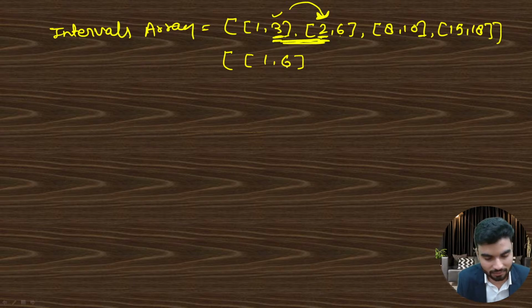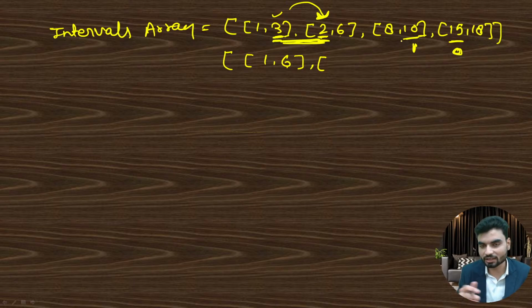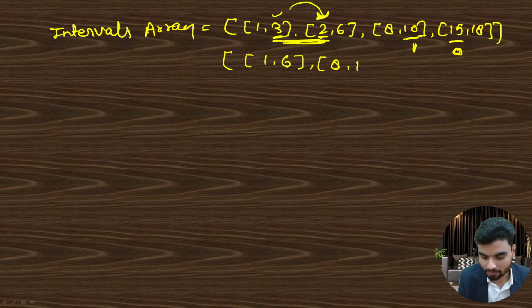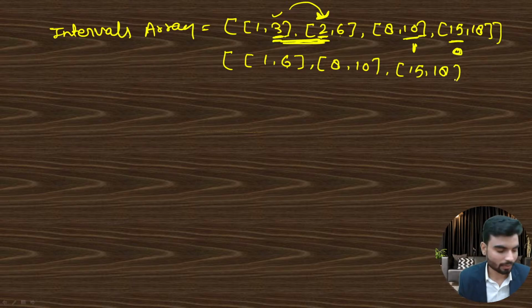Now look at another thing. Here is 6, the maximum value, here is 8, which means these intervals are completely different. So now the next value will be 8 comma 10, and now see, are they overlapping again? This is 15 at the 0th index of the right array, and this is 10, and 15 is greater than 10. So anyhow we cannot merge them, because they are not overlapping. They are not coming between the range. So the values stay as 8 comma 10 and 15 comma 18. But how can we attempt this? How can we design our logic?